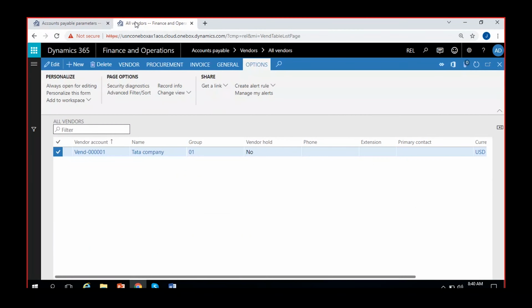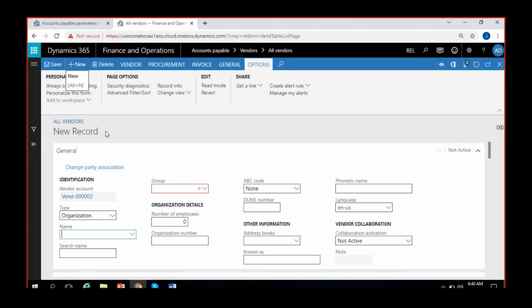Now I'll go to all vendors. I'll create a new vendor. As soon as I create a new vendor, I can see vendor 000002 is picked up automatically. So auto numbering, if you are using continuous, it will take this number.